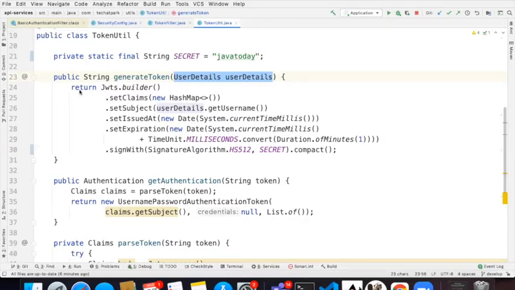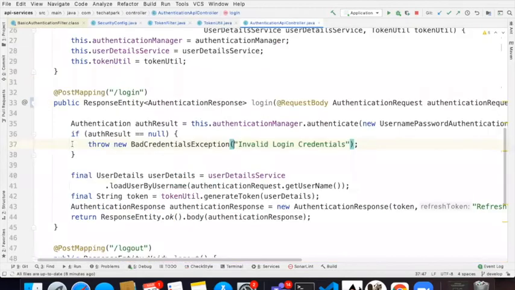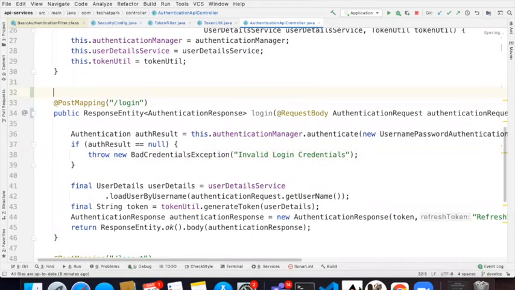I implement an endpoint here. I'm going to create an endpoint, and this endpoint is going to create my token. Once I create the token, we will see how to use the token later, but first we need to create the token. Now I have implemented a token util.